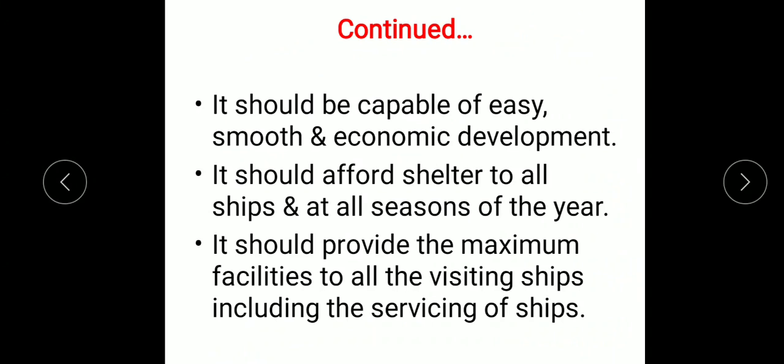It should afford shelter to all ships and at all seasons of the year. The main objective of providing a port is that it should afford a shelter area to all the ships as per the requirement, and it should be available in all seasons of the year. It should also provide the maximum facilities to all the visiting ships, including the servicing of ships. So a good port should provide all the facilities required for that particular ship, including servicing. So this is about ports.